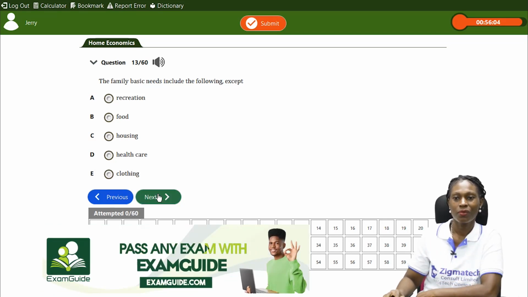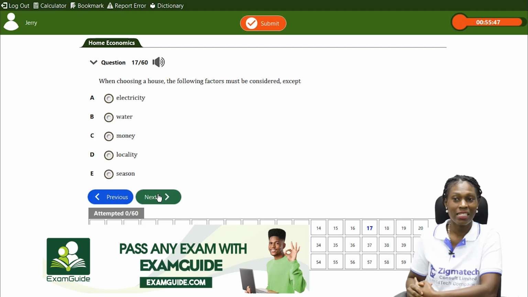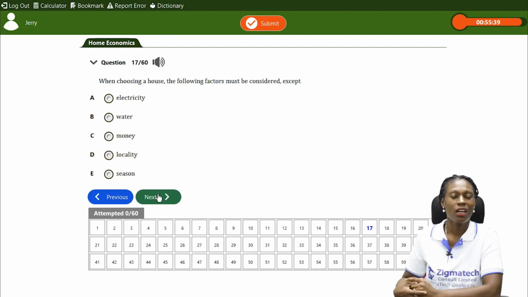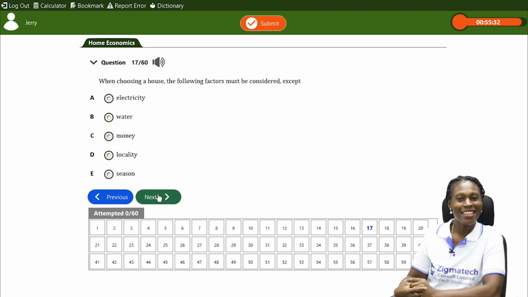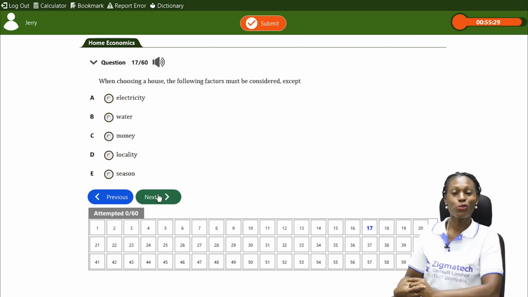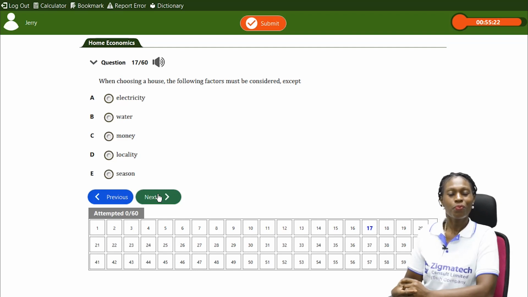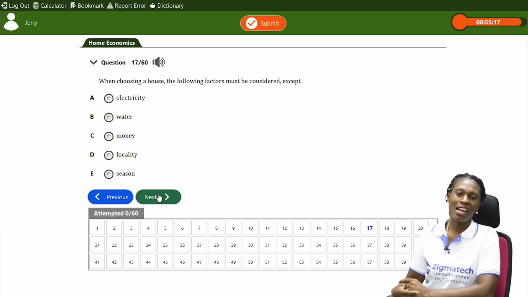Let's move on. Now, when choosing a house, the following factors must be considered except: A, electricity, B, water, C, money, D, locality, E, season. Now, when you want to choose a house, we talked about the house and the family, what are the things you should look out for? Electricity is one thing you should look out for. B, water. Yes, is there water available there? Now, C, money available.